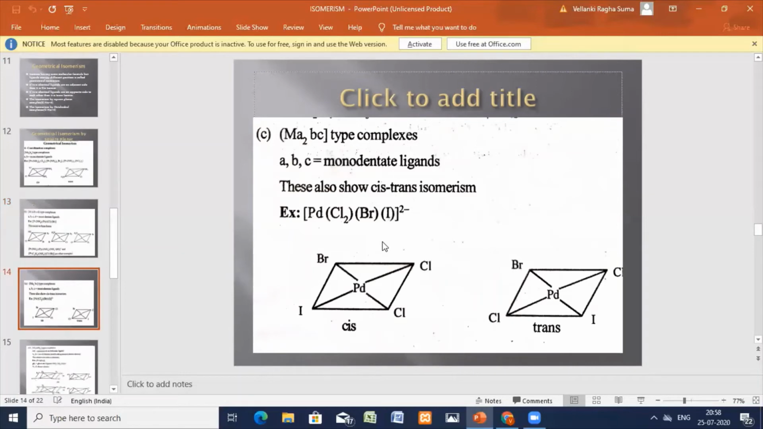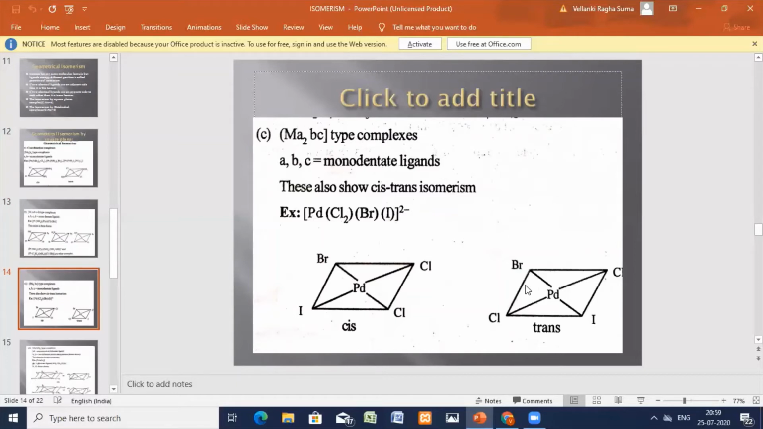Now we'll go to another type of square planar complexes, that is Ma2BC. Two ligands are the same and two ligands are different. All of them are monodentate ligands. These will show the cis-trans isomerism. Here you have a bromo, dichloro, iodo, palladium anionic complex. We'll see here the two chlorines on the same side, so it is cis. The two chlorines on the opposite side, you get the trans.